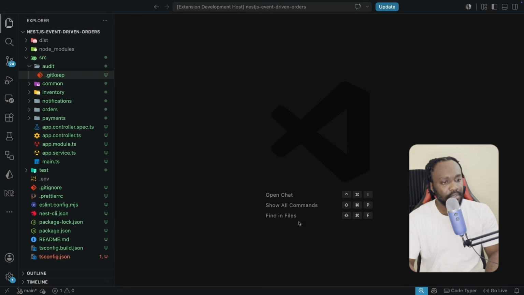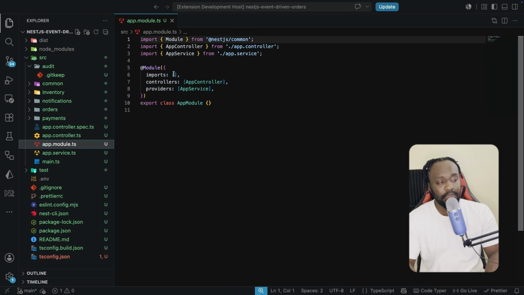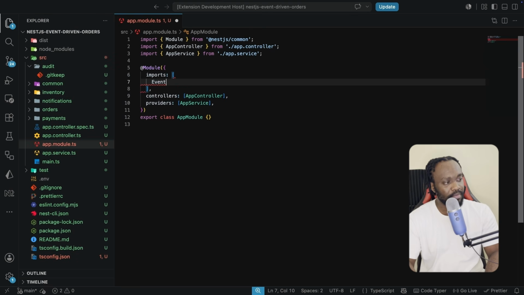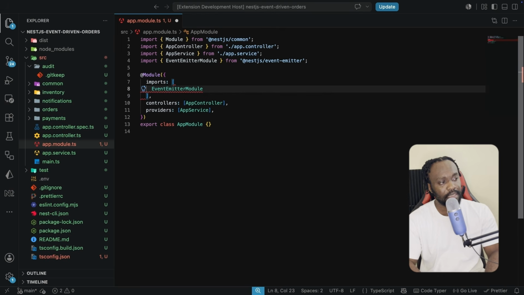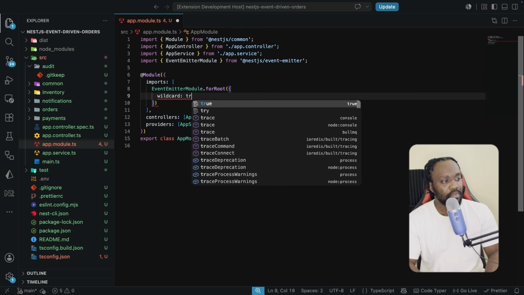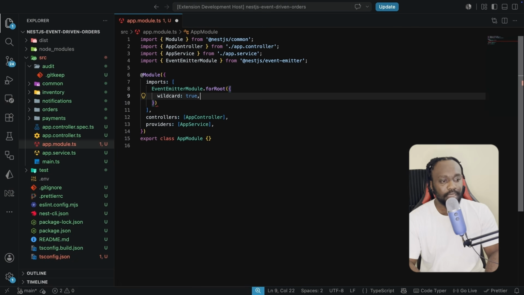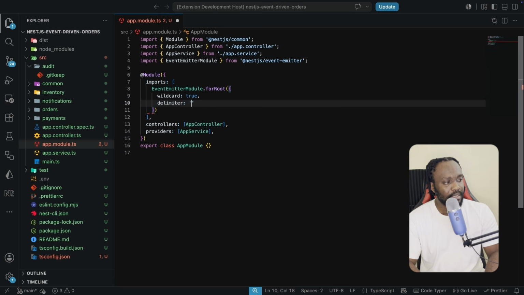This is actually a small step, but it's one that is going to turn on the entire event system for the application. So over here in the application module, in the imports array, we need to bring in the EventEmitterModule, which will come from @nestjs/event-emitter. We're going to call forRoot. We're going to pass in some configuration here. Wildcard we're going to set to true. And then we're also going to set the delimiter to be a dot like this. The delimiter option over here is going to let us write event names like order.created, and it's also going to let us subscribe to order.* events in actually one listener.